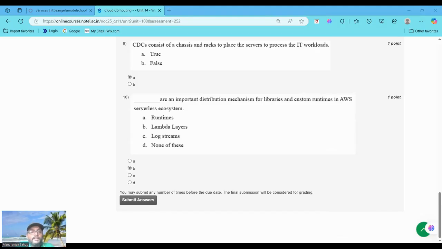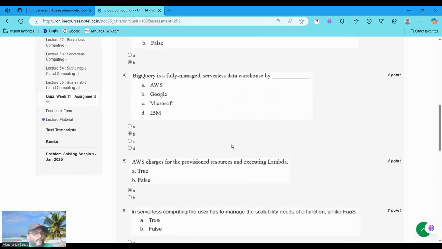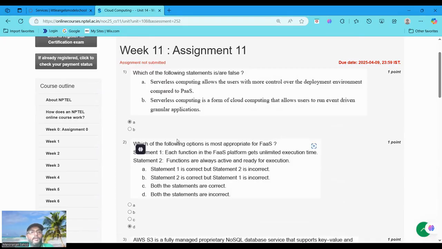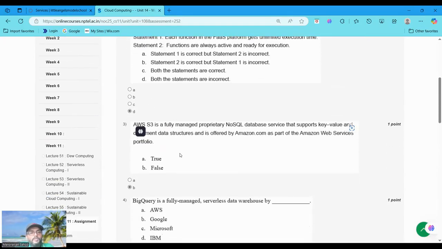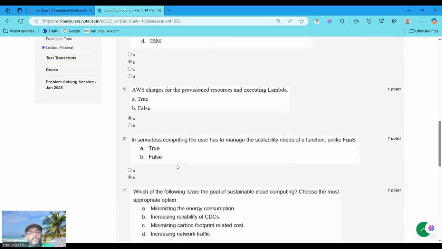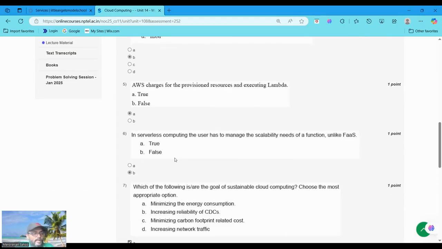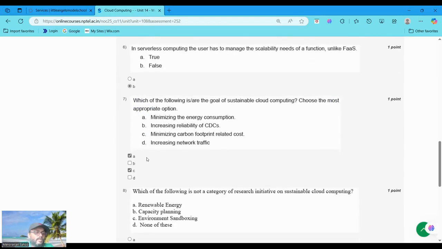So guys, we successfully attempted all 10 questions. Once again, we'll verify our answers. Question 1 option A, question 2 option D, question 3 option B, question 4 option B, question 5 option A, question 6 option B. For question 7 we chose options A and C, but the most appropriate option is minimizing the energy consumption.